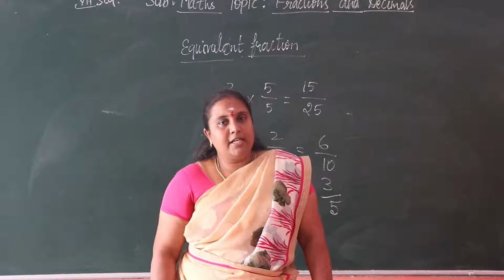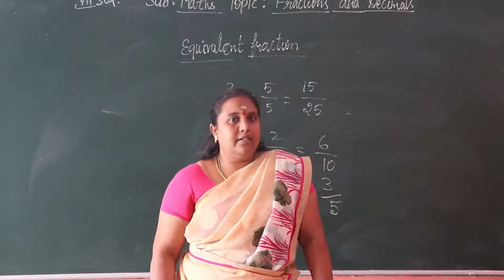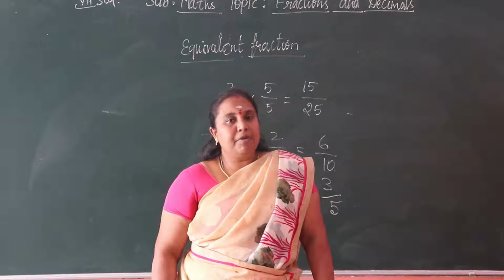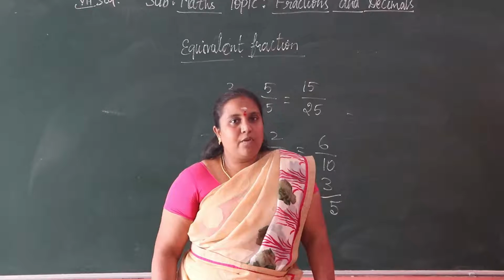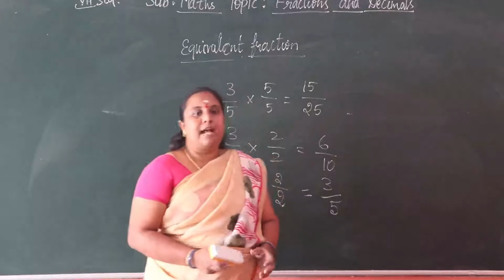Once we find the highest common factor, we divide it on numerator and denominator both. We get the simplest form of the given fraction.